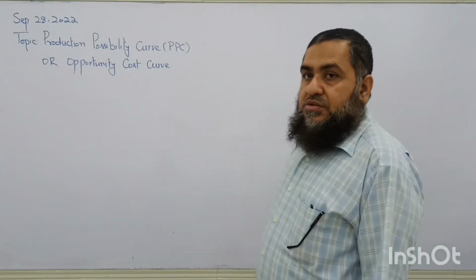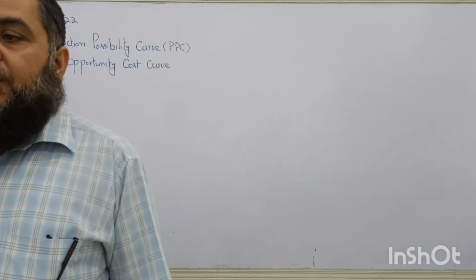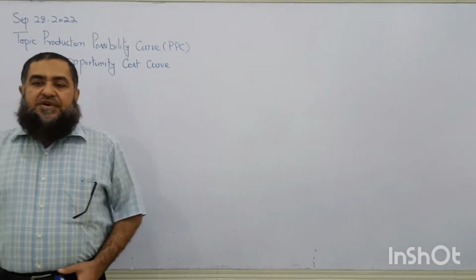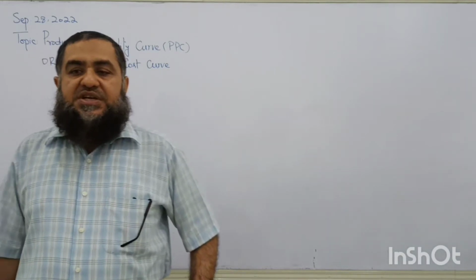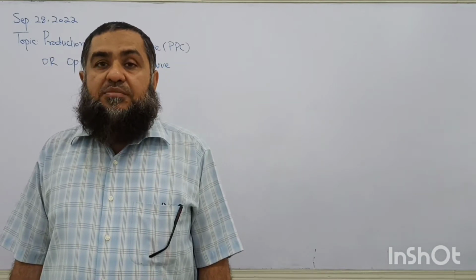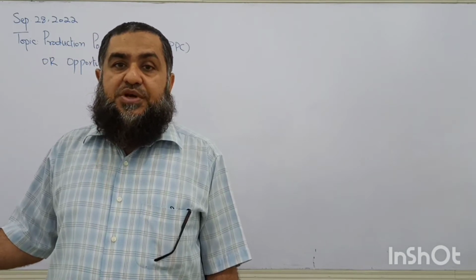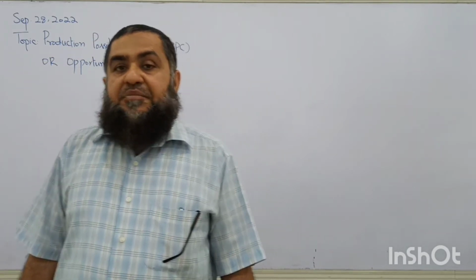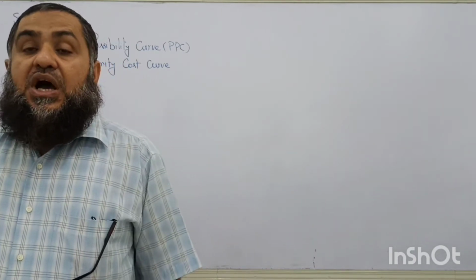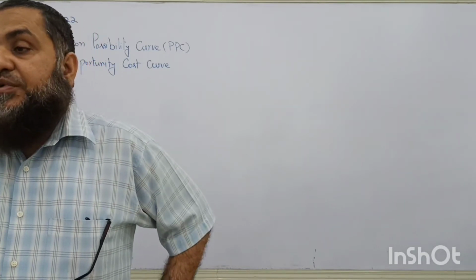Today we are going to start our lesson with the production possibility curve, or opportunity cost curve. Basically, this is a very important tool in the study of economics, which tells us how the basic economic problem can be represented by showing this production possibility curve. Because resources are limited and they have alternate uses, a country can maximum produce along this production possibility curve.